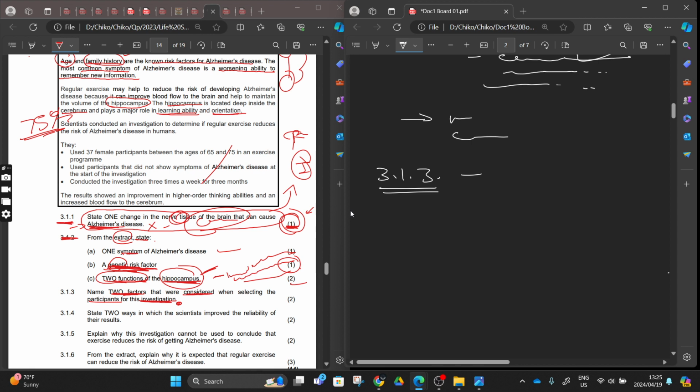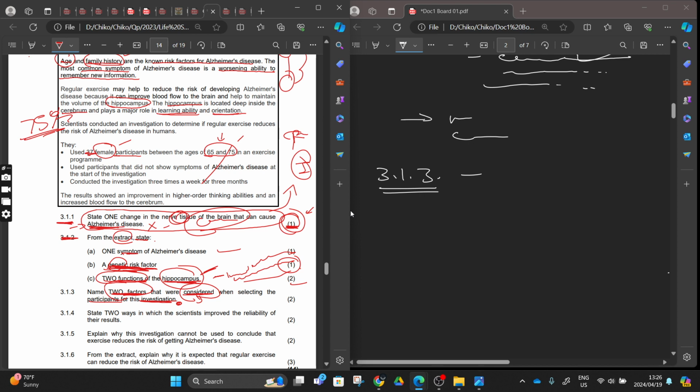Let's go to our extract and see the 2 factors that were considered. What is it that they consider when selecting these people? Here we can see that they selected 37 participants. When selecting these 37 participants, what were they considering? We only want 2, right? You can say they considered that they have to be females, because they only have females. And then another one, the same age group, around 65 and 67, right?